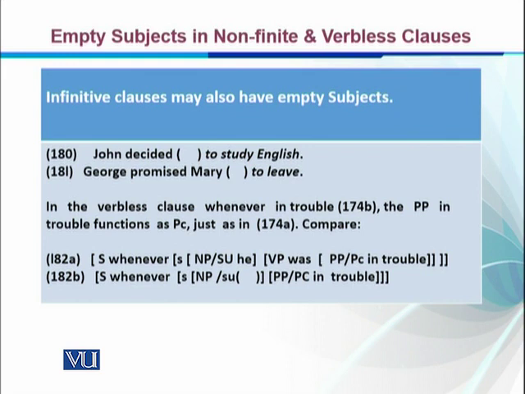Similarly, whenever we have sentence bar, noun phrase, the subject, and there is an empty place, it is whenever in trouble, right? So this is the bracketing for the verbless and the subjectless or empty subject clauses.